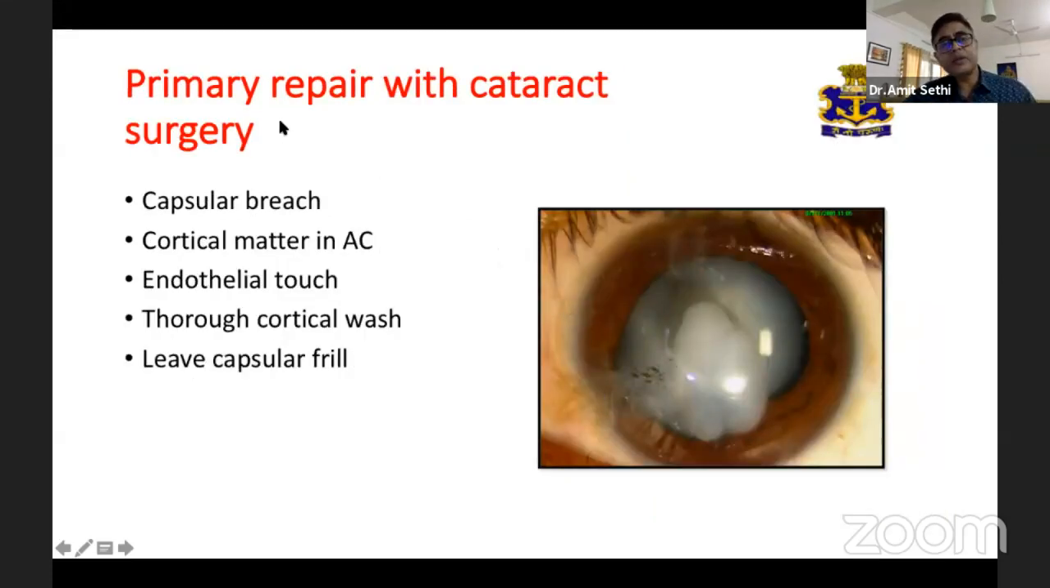In a case scenario when we have to go in for a primary repair and cataract surgery in the same sitting, if you have a capsular breach, cortical matter in the AC, and an endothelial touch, we need to remove the cataract with the cortical wash. And most important is that we should not manipulate the capsular frills.